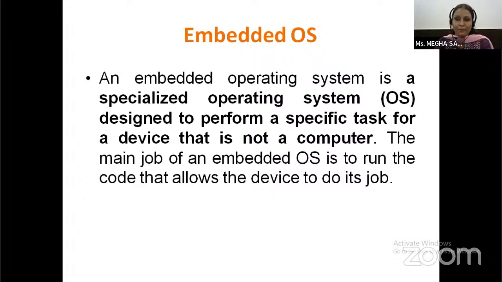We have numerous home appliances with embedded systems in our homes, such as washing machines, microwaves, smart TVs, and so on. The operating system is embedded to run the code that allows the device to do that particular work, and through that we perform different tasks.